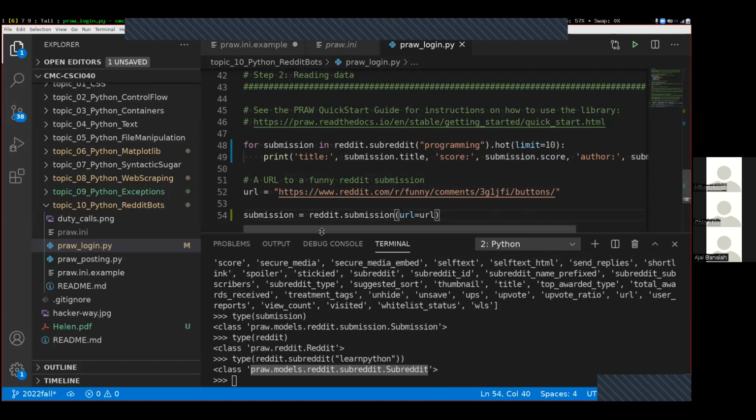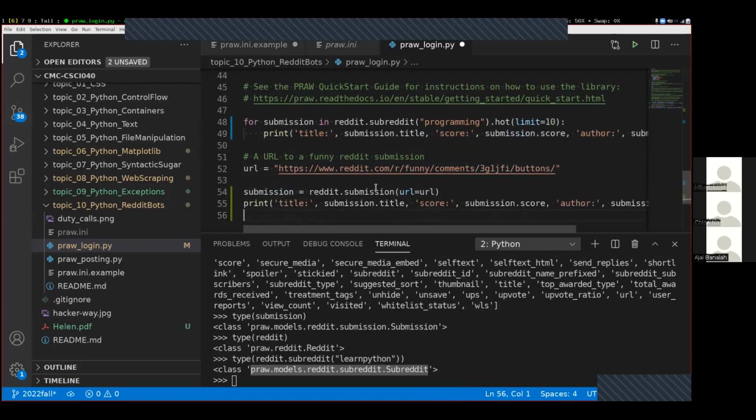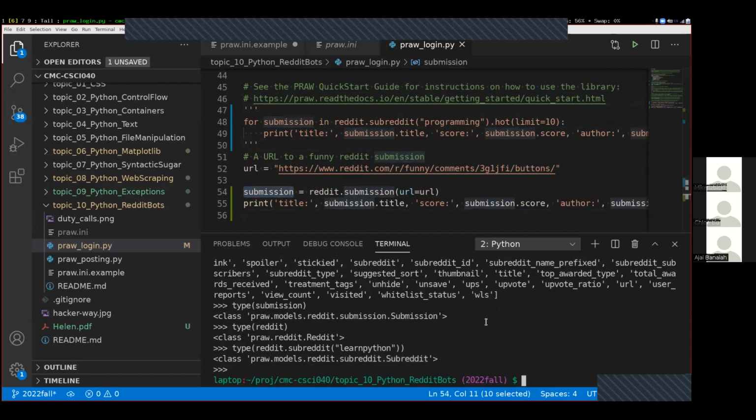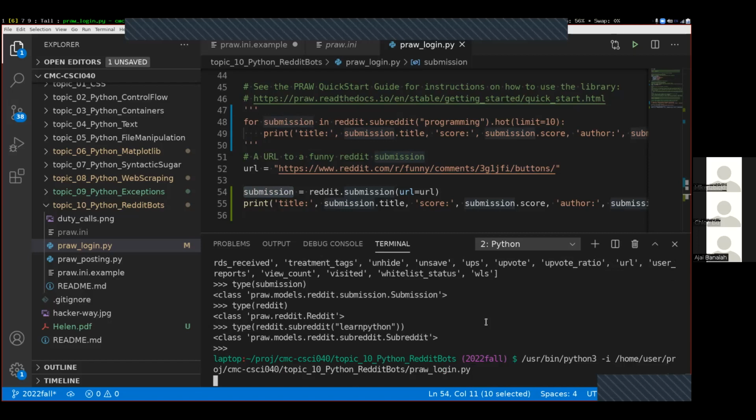And if I run this right now, we're not doing anything with this submission variable, so nothing new will print out. But I'll go ahead and copy and paste this information from up above down there, and we'll comment this one out so it doesn't affect our output. So now we'll get that submission and print out the various information about it and see if that works. Control D, up arrow, rerun.